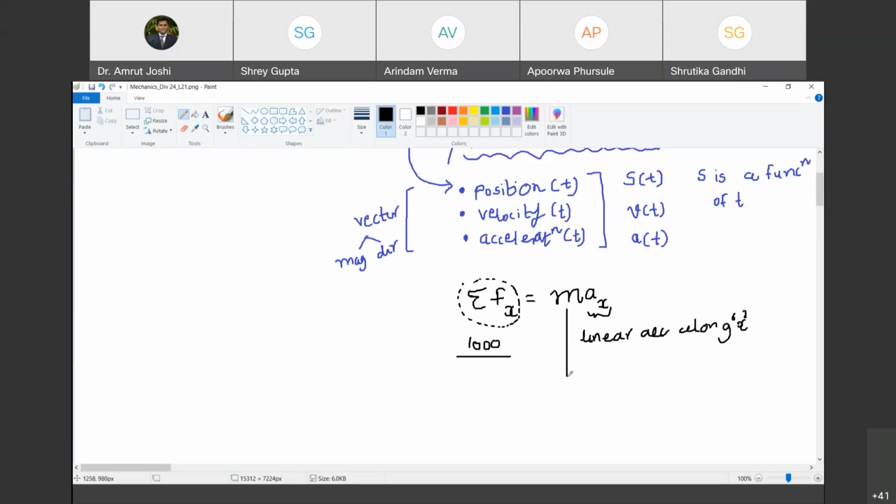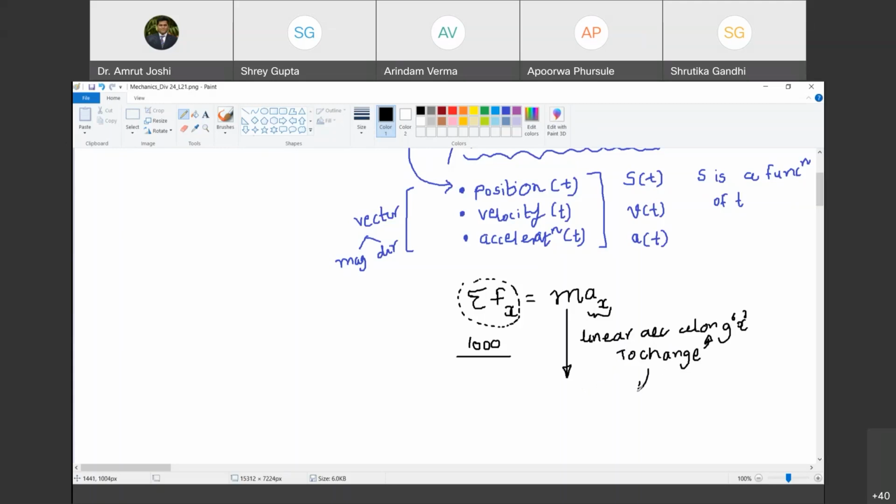I should change mass. Do you agree with me? Yes, sir. Because ax is equal to summation fx divided by m. If I change the mass for a constant value of algebraic sum of all the forces in x direction, acceleration is going to change. Do you agree with me? Yes, sir. So to change linear acceleration in x direction, what should I do?